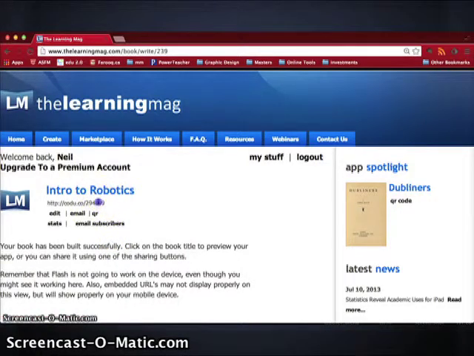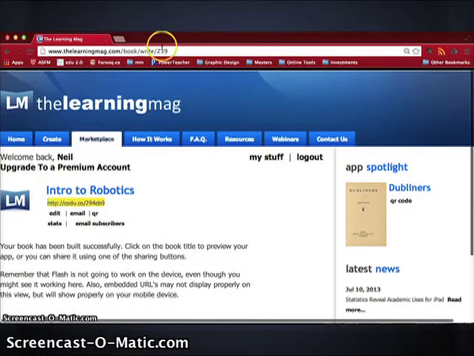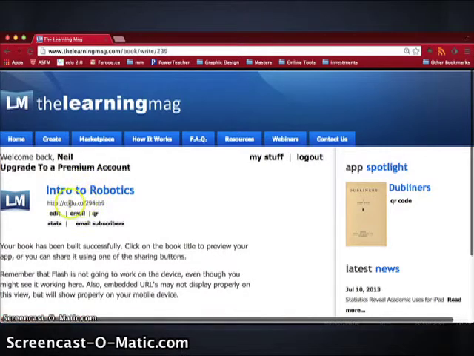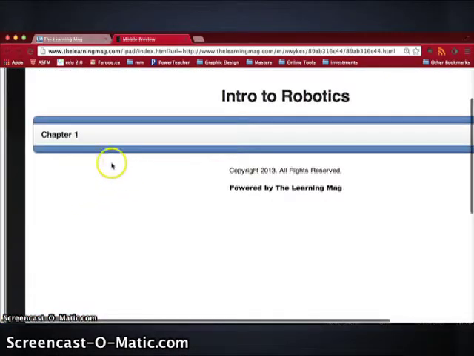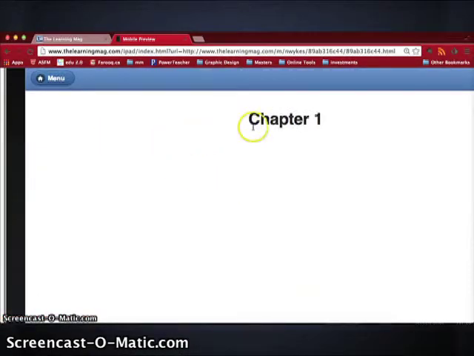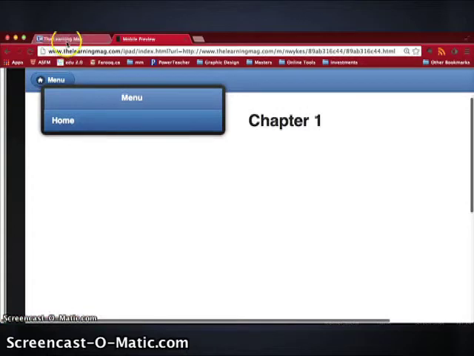Then, to have a quick preview of how it looks, you can copy paste the URL. The book will show up in the browser and you can have a quick look of how it would look on any kind of device. Now this one is very simple because I didn't put much information in it.